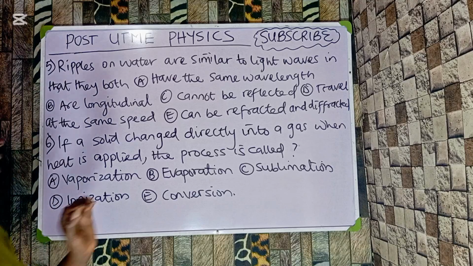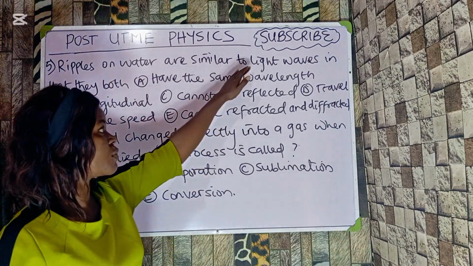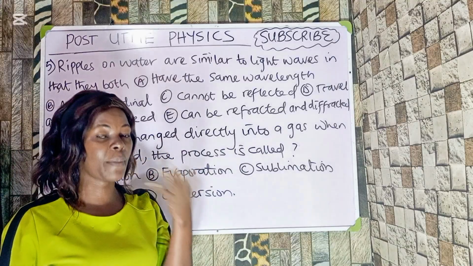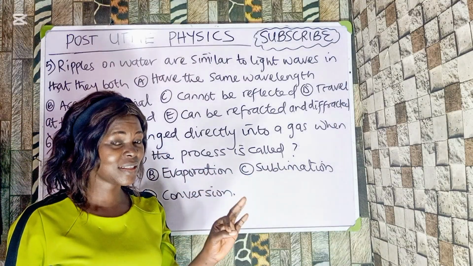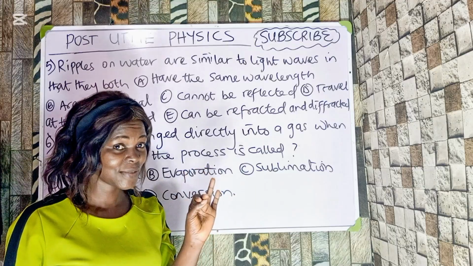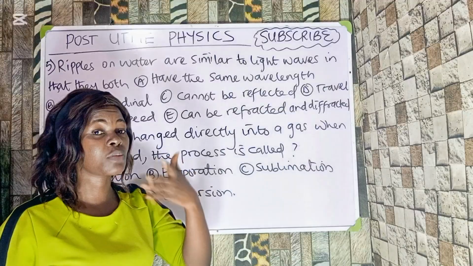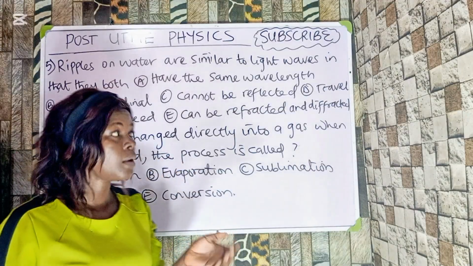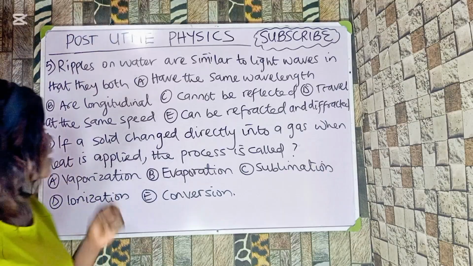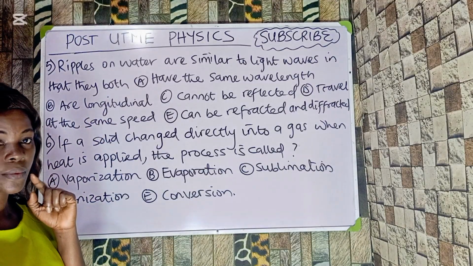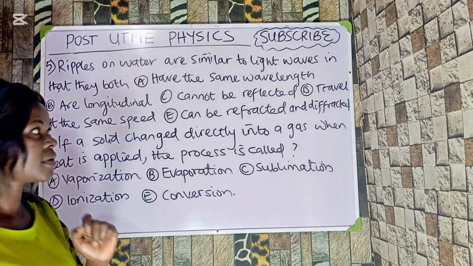Now, you should know that ripples on water are similar to water waves and light waves. They have the same properties of waves. They can be reflected, refracted, diffracted. But the only thing is that light waves can also be what? Be plane polarized. Okay? But they do not travel at the same wavelength, and they are not longitudinal. Do you get it now?